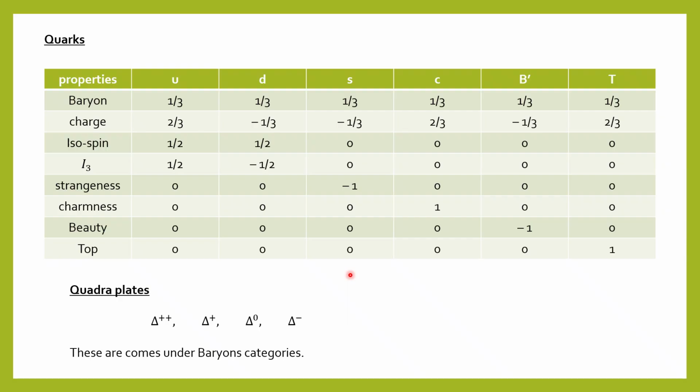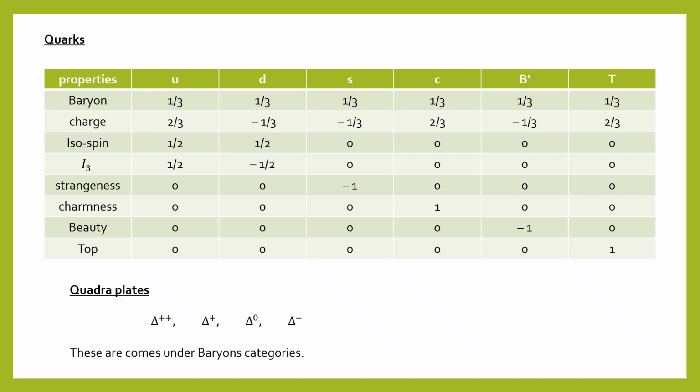As I have already told you, we have other elementary particles too. One of these is the quadruplets, and these are delta plus plus, delta plus, delta 0, and delta minus, and all of these come under the baryon category. Okay, so you can see here the four particles. So G will be 4, and so I will be (G minus 1) by 2, that is 3 by 2. Okay, so here the I value, that is the isospin value, will be 3 by 2 for the quadruplets.